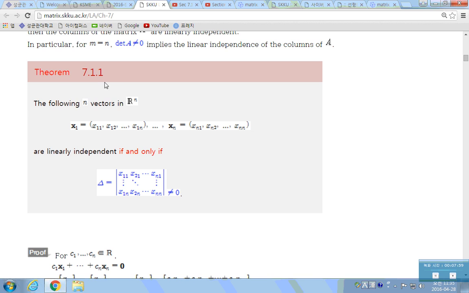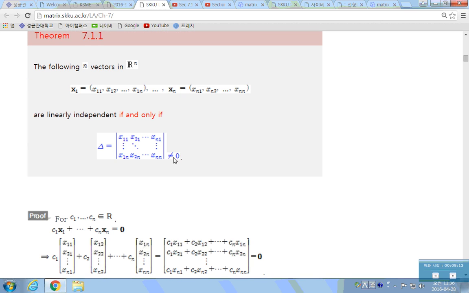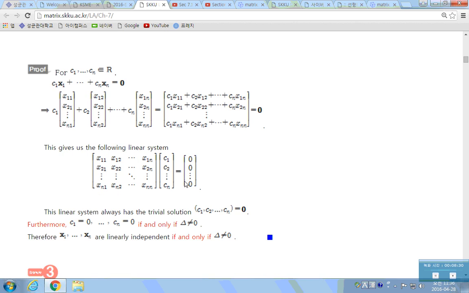So this is a theorem first. If you have n vectors in Rn, then form a matrix whose column vectors are these. Then find the determinant of that matrix and check whether it is 0 or not. If it is not 0, then these vectors are linearly independent. If this is 0, then it is not linearly independent, so it is linearly dependent. Okay?